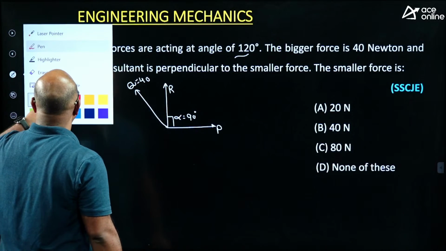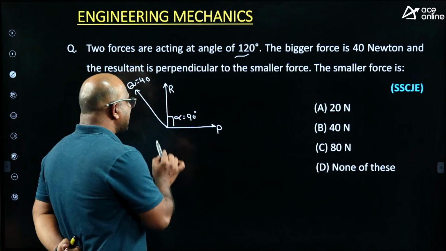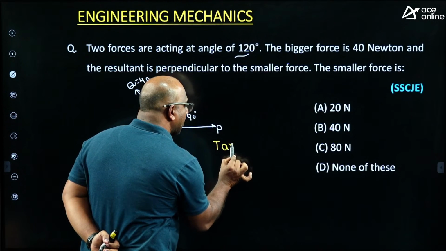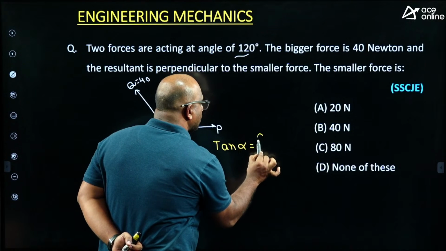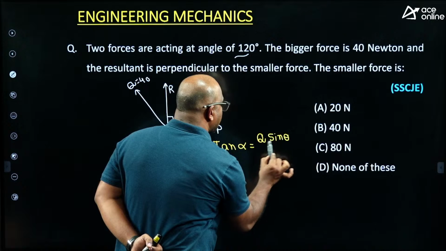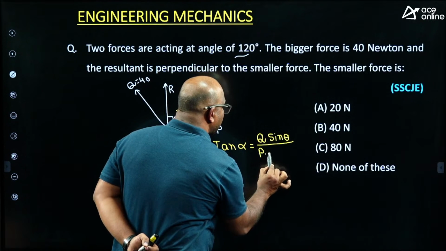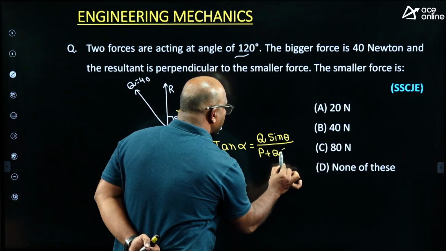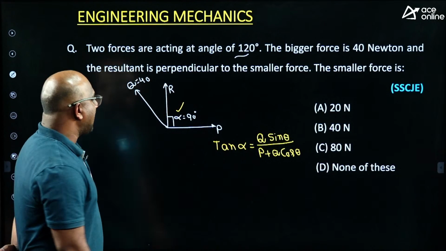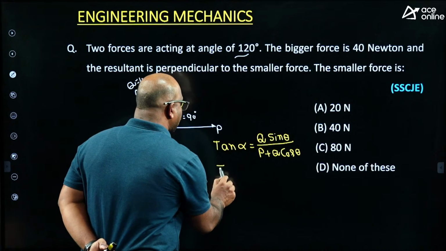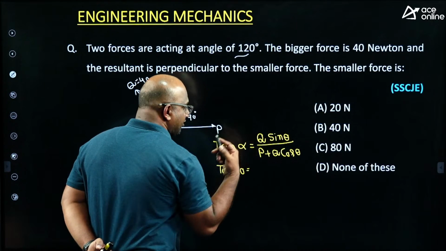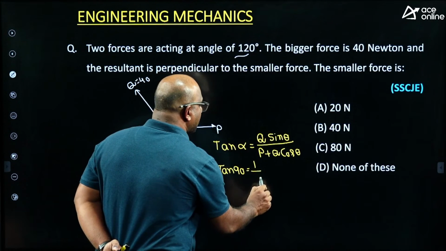How can you solve it easily? The simplest way, listen carefully. He has given the clue. What is the tan alpha formula? Tan alpha equals Q sin theta by P plus Q cos theta. Tan alpha means I can write tan 90. What is tan 90? Infinity. Infinity means I can write 1 by 0.